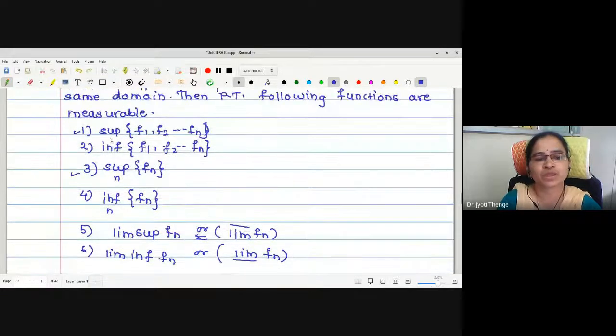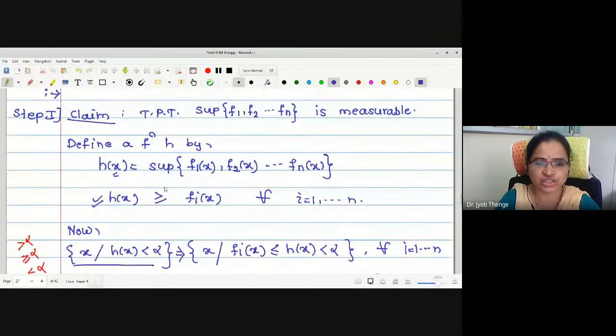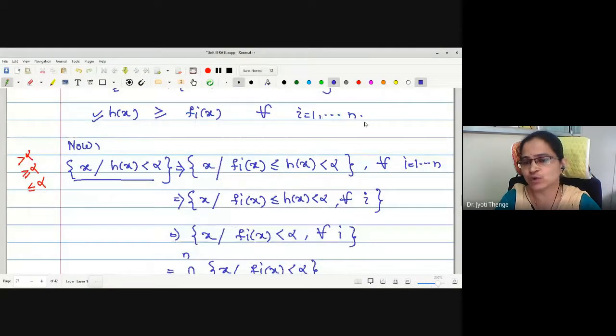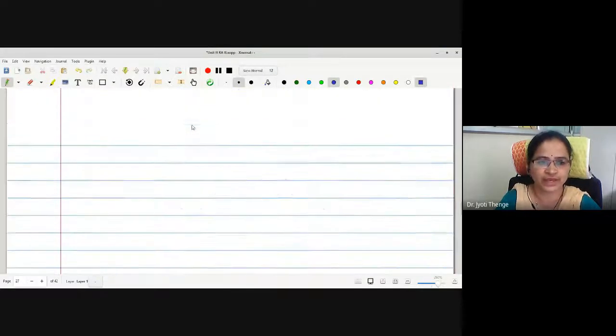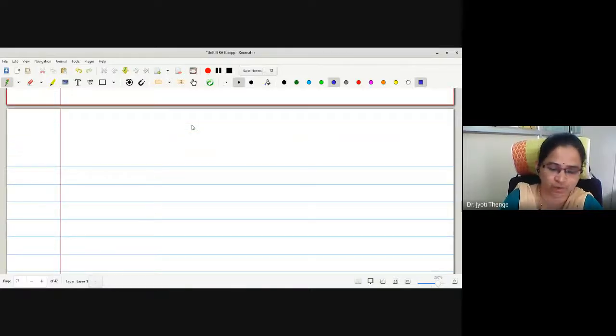Check. In number 3, this was a supremum taken over an arbitrary set, having an infinite number of elements. So whatever logic is used for statement number 1, the same logic is used for statement number 3. The only change is that whatever we have taken from 1 to n will now be from i equals 1 to infinity. No other changes. Here I have written i equals 1 to n; then what we have to write is simply for all i.